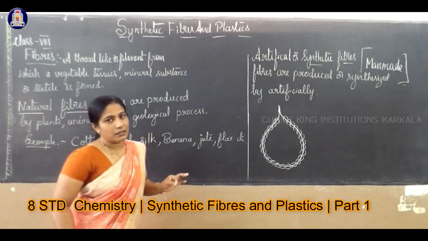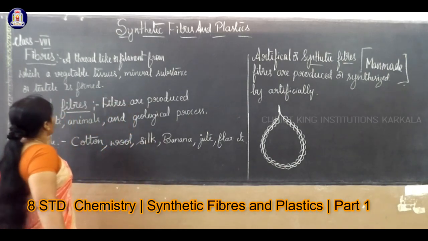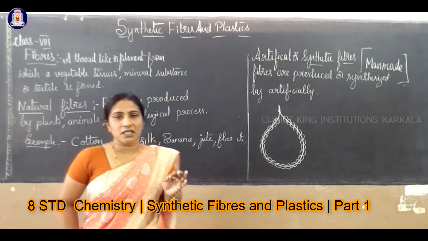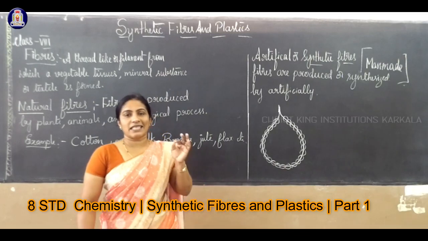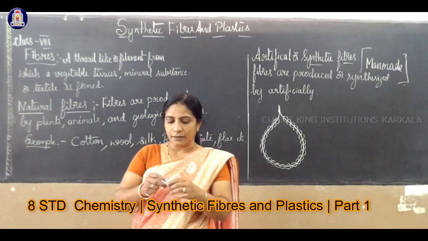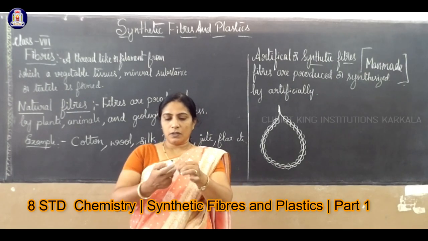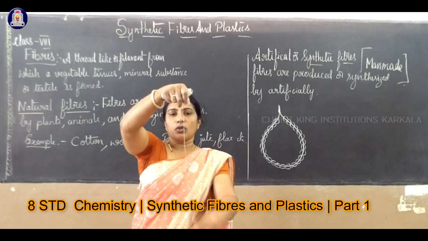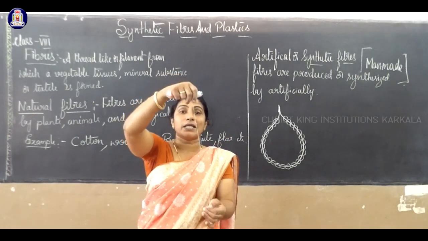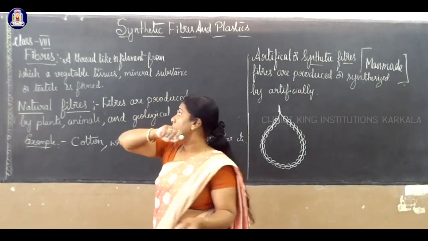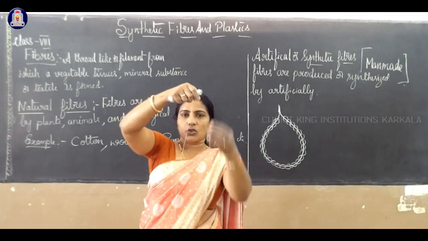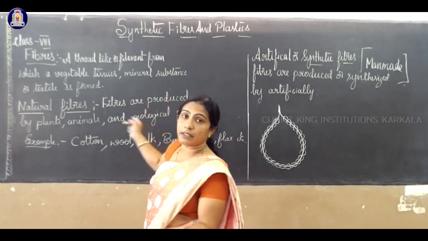Fiber: a thread or a filament from which vegetable tissues, mineral substances, a textile is formed. Fiber is thread-like or a filament. For example, if I take this thread, it is a cotton thread. Like this, many filaments will join, and then it will form what is called the fibers. This is just a fiber, a thread. Like this, if you join many, you will get the cloth.